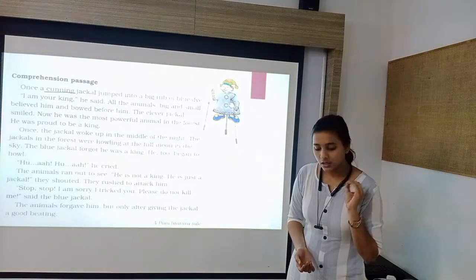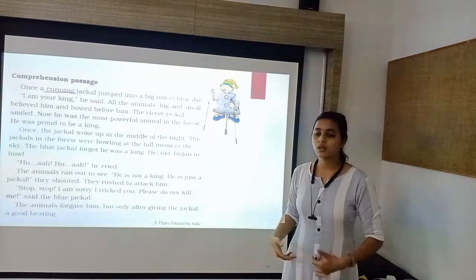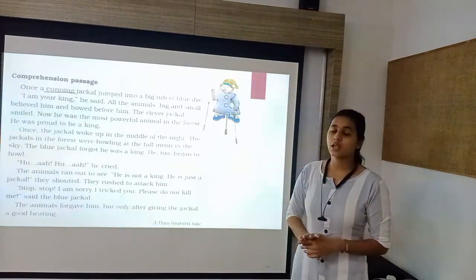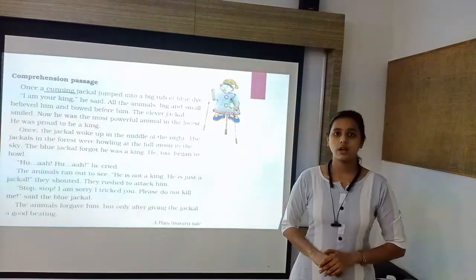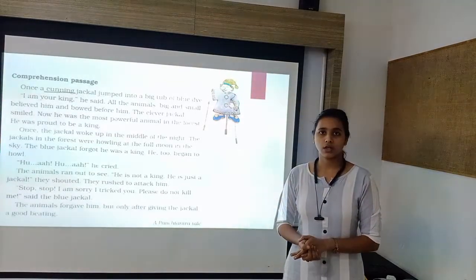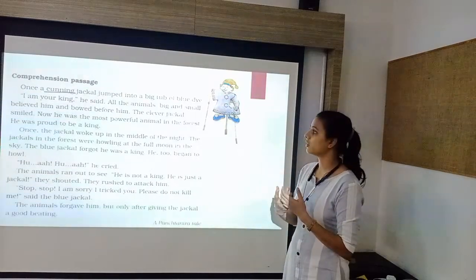When the jackal jumped into the blue dye, his color changed and no one could identify that jackal. When that jackal came out from the tub, he found that he looked different from all other animals. So he said, I am your king and I am the god.